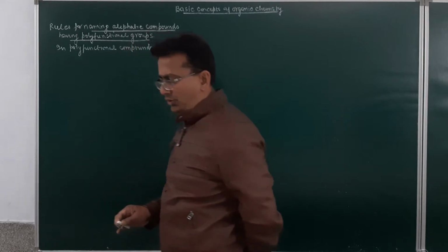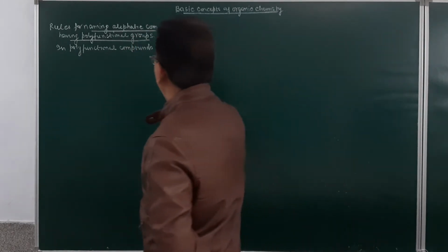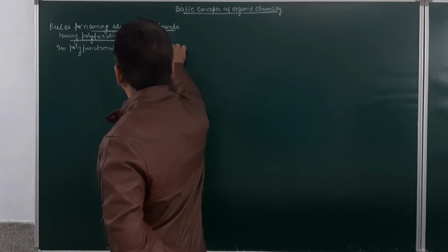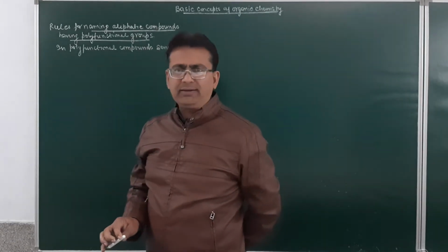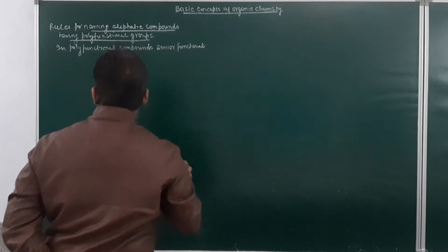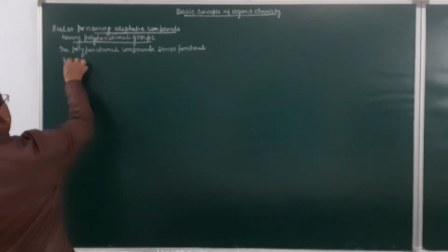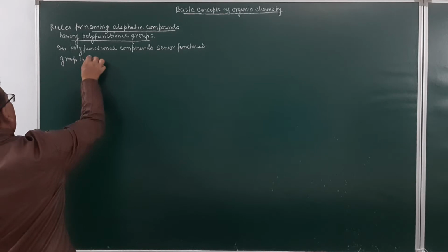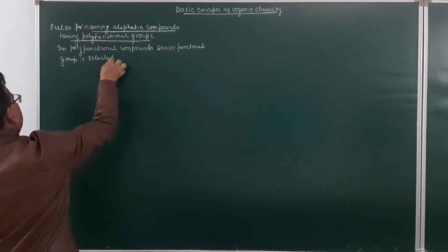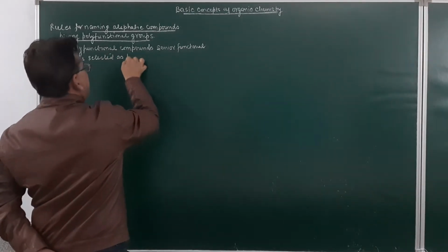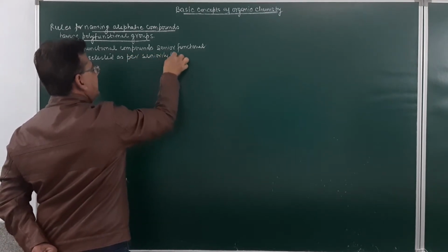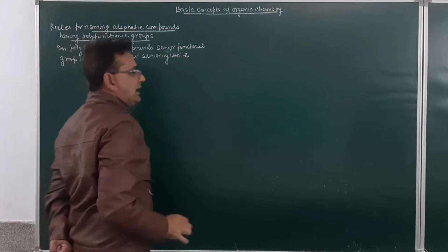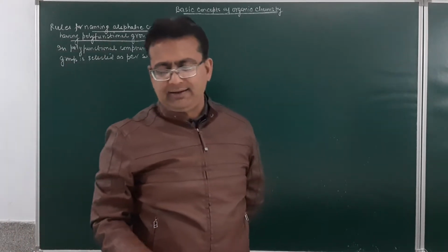In polyfunctional compounds, the senior functional group is selected as per the seniority table. Am I clear, students? Here I will be making one table, which will be a seniority table.